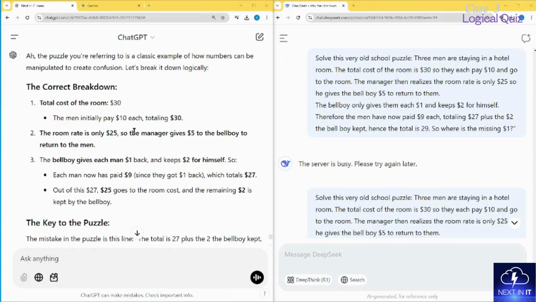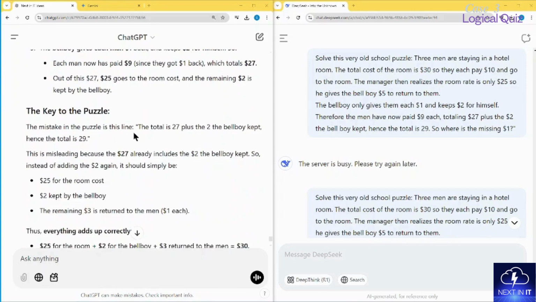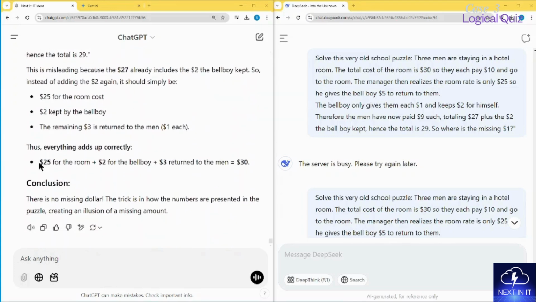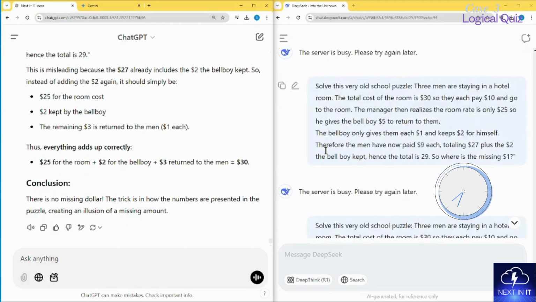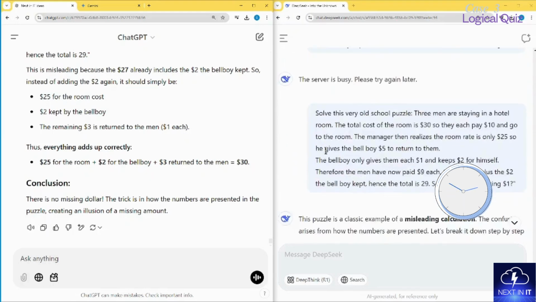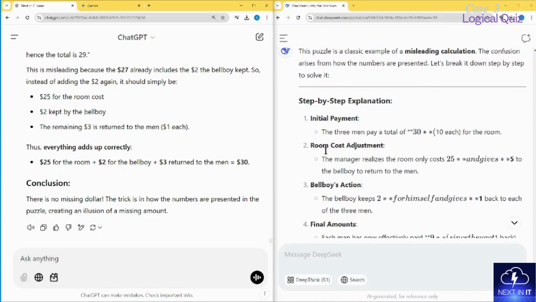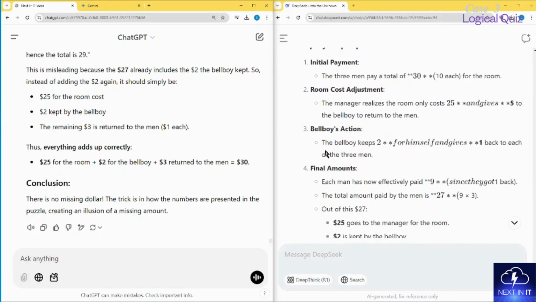I know that you guys have already heard the puzzle, so I just want to know how ChatGPT or DeepSeek has solved it. The good news is that they definitely have solved it, and the conclusion is very clear. On the ChatGPT side, it has said 25 for the room, 2 for the bellboy, 3 returned to the men, which makes it 30, and they have described it nicely. Whereas on the DeepSeek side, I had a little problem. I think their server is very busy, they being very popular right now. I tried it four times, and on the fourth attempt, I had to pause the video recording, and I was finally able to get their answer.